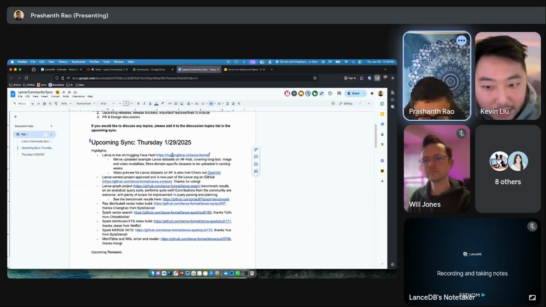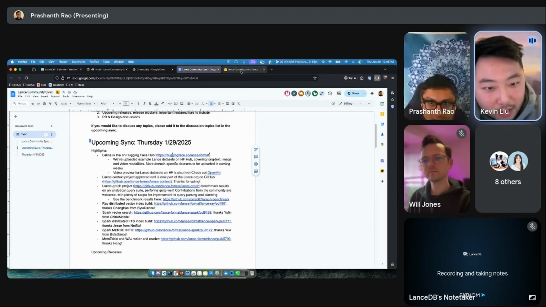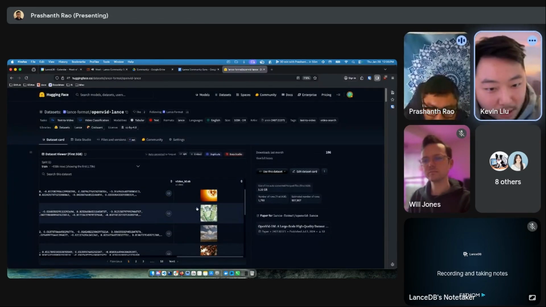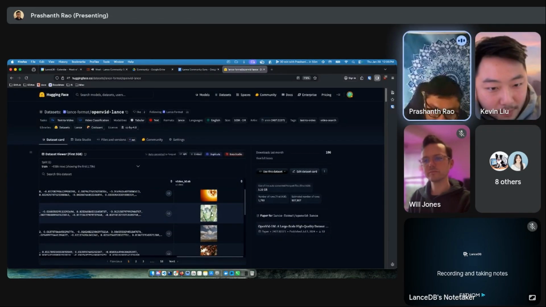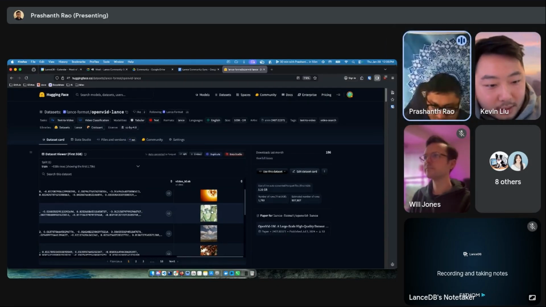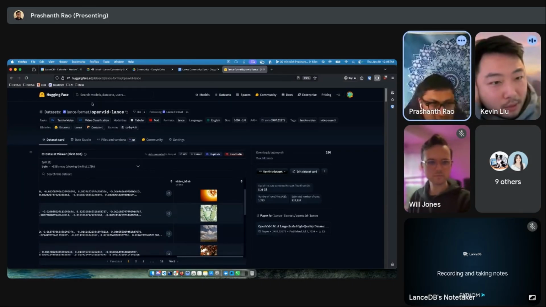Yeah, go ahead. Is that a Hugging Face feature, the one you just talked about? So it's built on top of the Lance format because the format enables us to retrieve frames based on the offset IDs. I see. But it is implemented on this dataset viewer, which is the Hugging Face hub's front end. Oh, that's super cool.